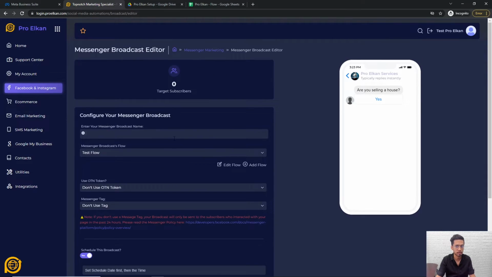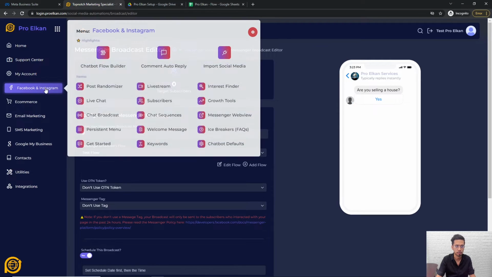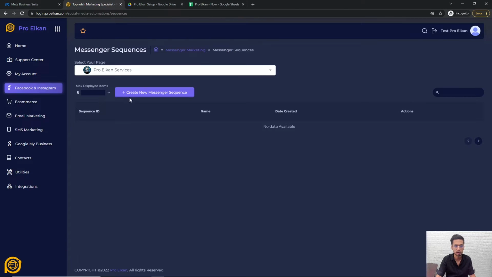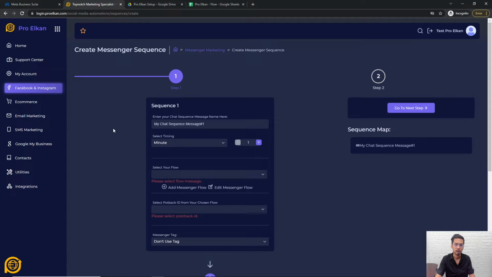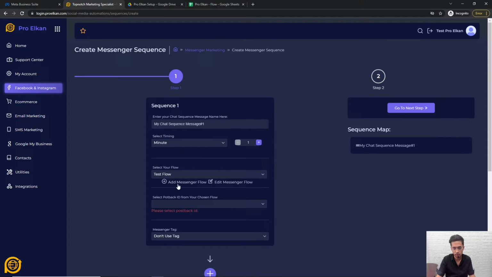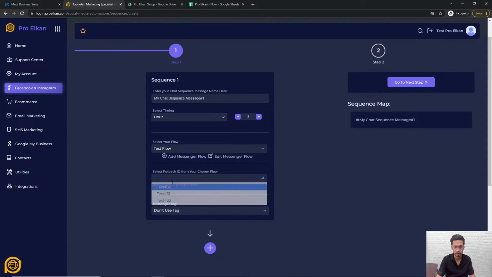Now, that's all for the broadcast, and let's move to the sequence. Here in the sequence, let's create a new Messenger sequence. As I said earlier, a sequence is from a flow to a flow with an interval. But there's something that is similar to the auto comment. For example, if we send the sequence here, test flow, and then after the time interval that you've configured, you can actually send them to a specific block, so that they start at that block.